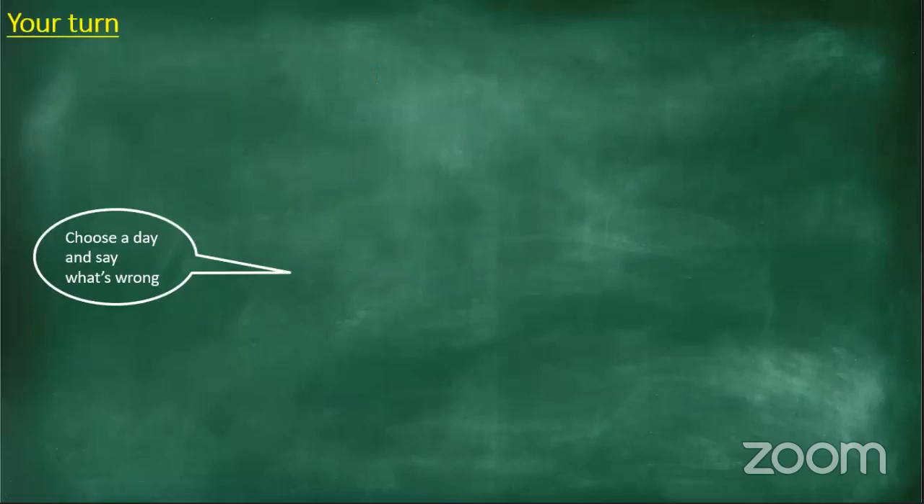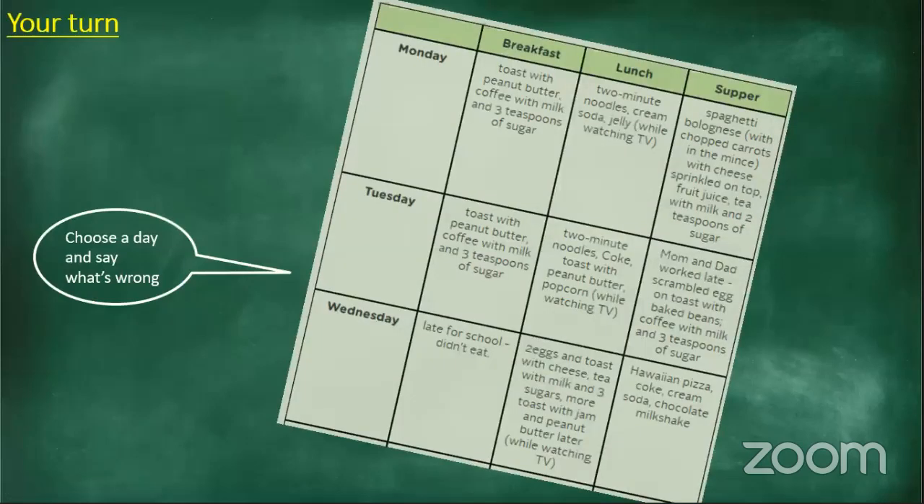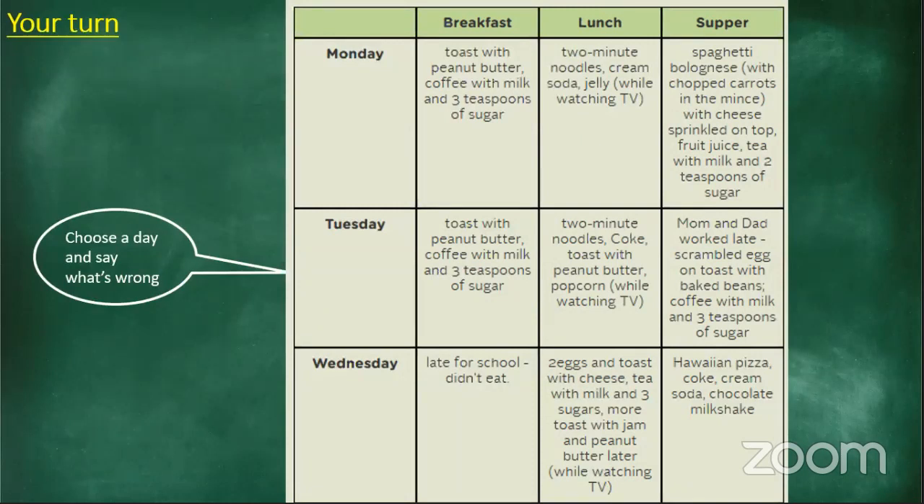All right, now I want you to look at the following table. So basically, we're going to go to Monday. This person on Monday for breakfast had toast with peanut butter, coffee with milk, and 3 teaspoons of sugar. Then for lunch, they had 2-minute noodles, cream soda, and some jelly while watching TV, hey? For supper, they had spaghetti bolognese chopped with carrots, all right? With cheese sprinkled on top, some fruit juice, some tea with milk, and 2 teaspoons of sugar. Now that was on Monday.